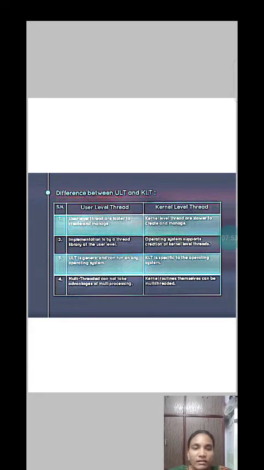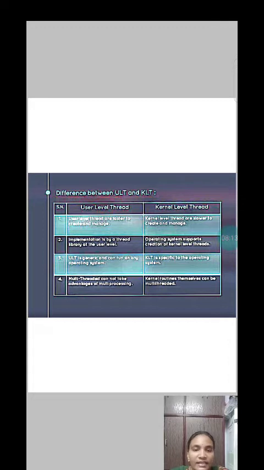Difference between user level thread and kernel level thread. First, user level thread. User level threads are faster to create and manage. Kernel level threads are slower to create and manage. User level threads are implemented by a thread library. Here kernel level threads are implemented by system calls.